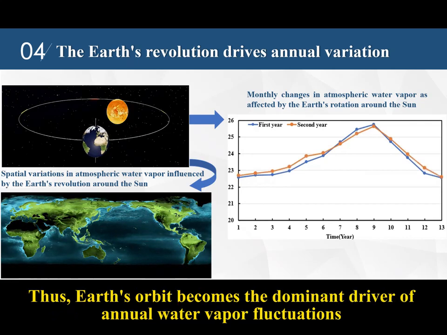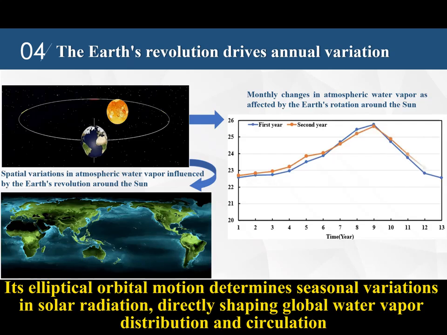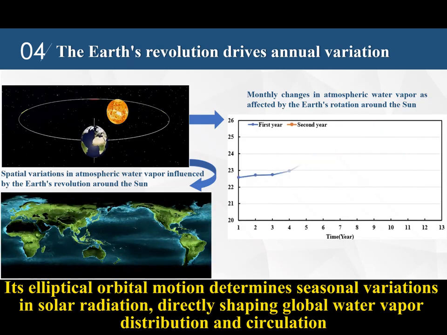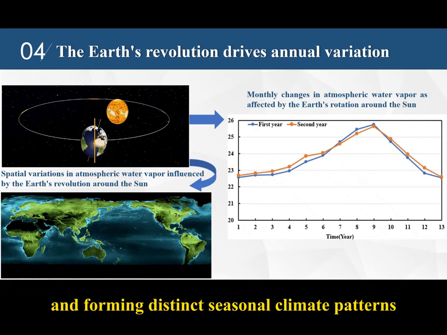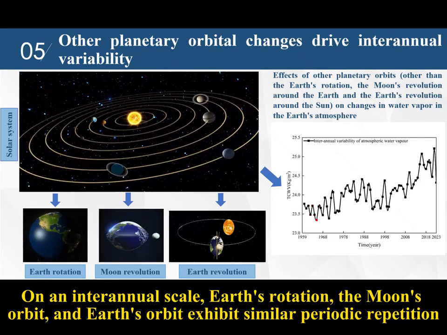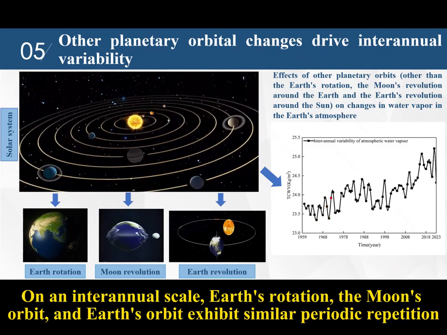Thus, Earth's orbit becomes the dominant driver of annual water vapor fluctuations. Its elliptical orbital motion determines seasonal variations in solar radiation, directly shaping global water vapor distribution and circulation, and forming distinct seasonal climate patterns.